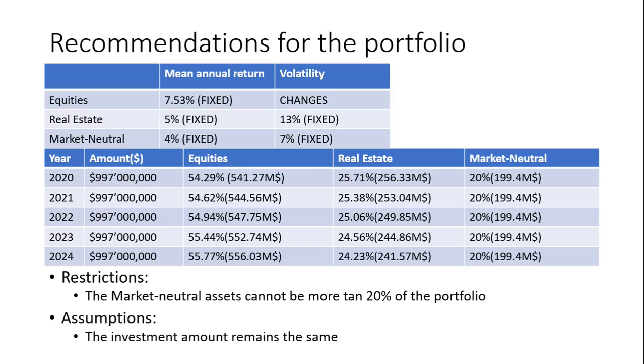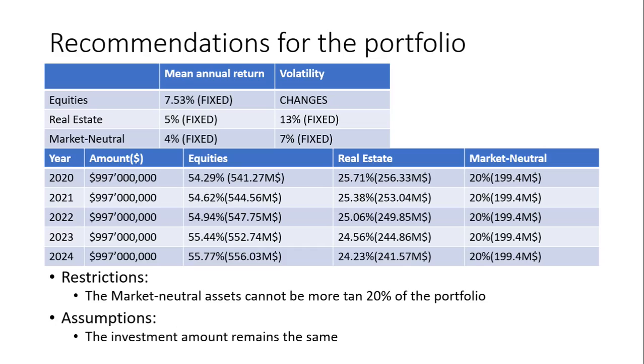We create our portfolio based on the GARCH estimation of the volatilities for the future, for the next 5 years, and we have that equities is 54.29%, real estate is 25.71%, and market neutral is going to remain the same at 20%. We have the restriction that market neutral assets cannot be over 20%.